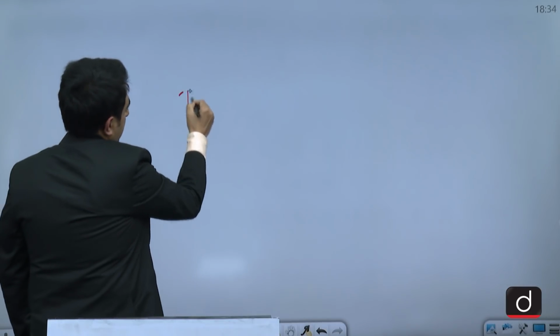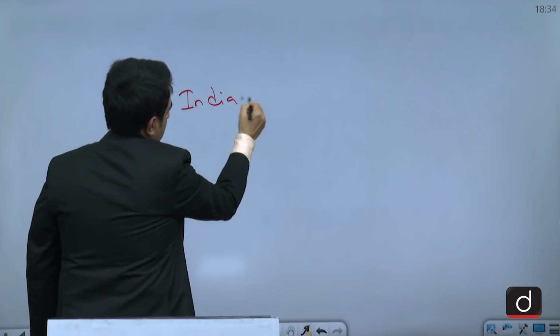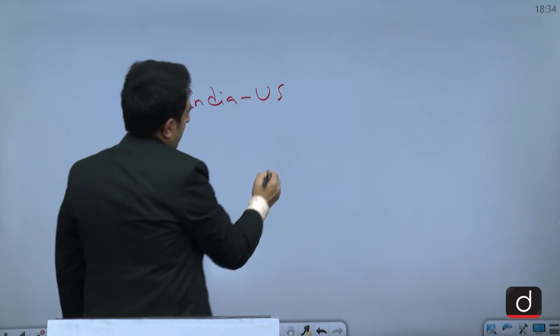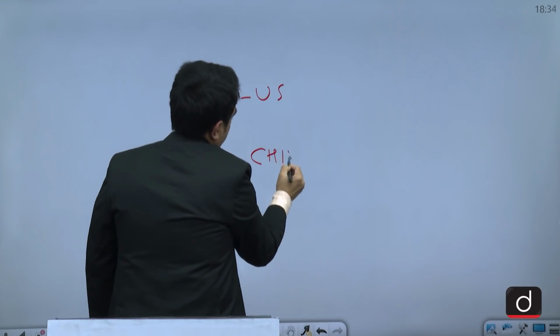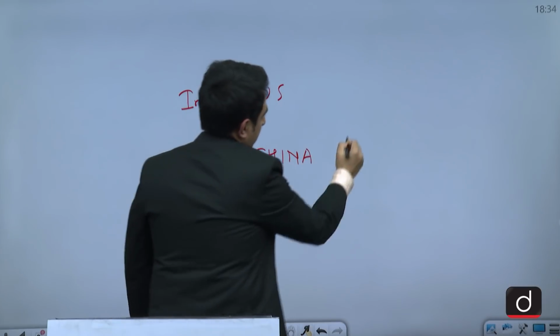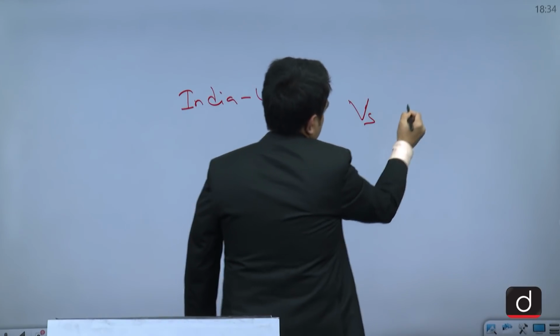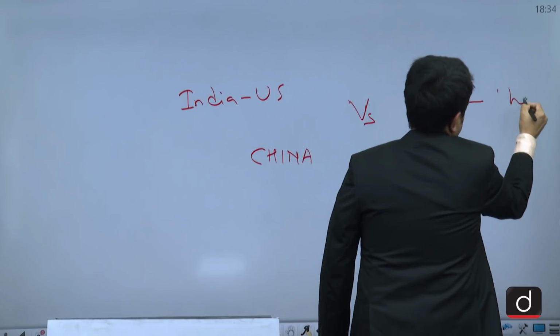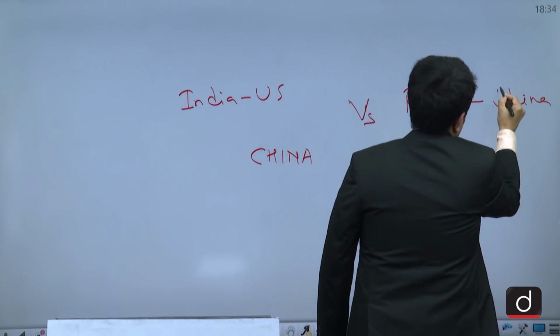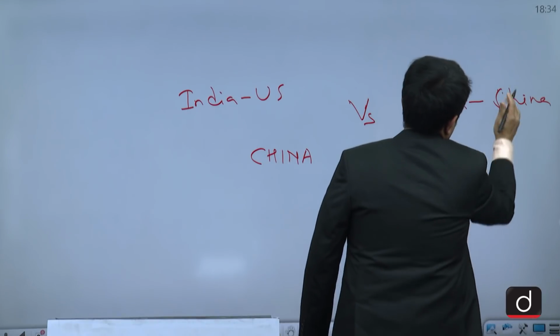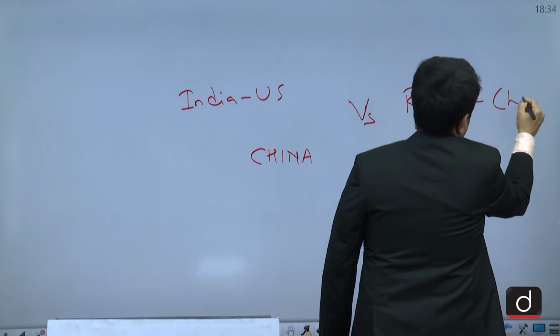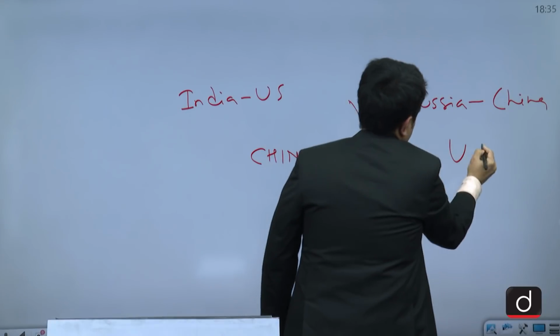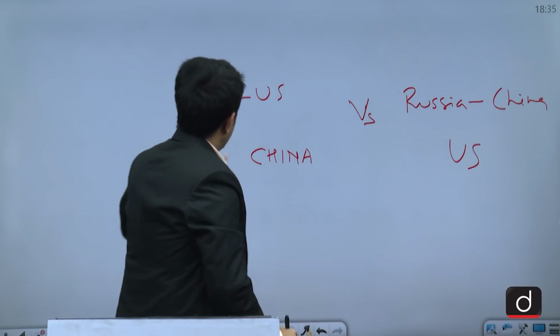That is India, US, and the third country is China. This dynamic versus Russia, China, and here the third country is the US.